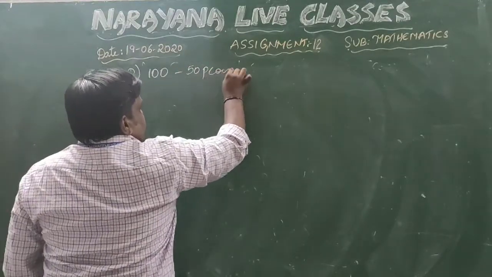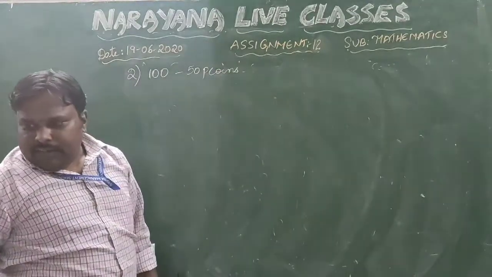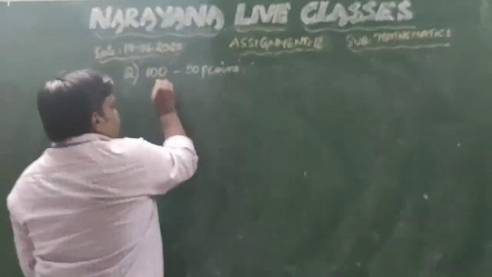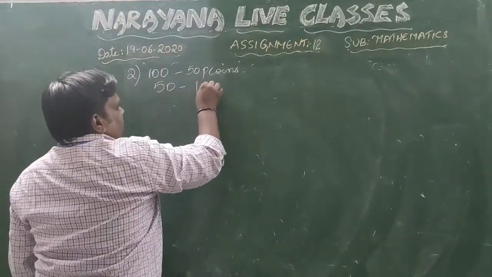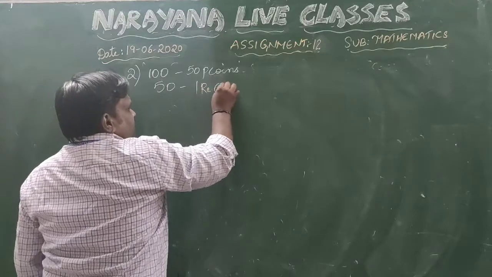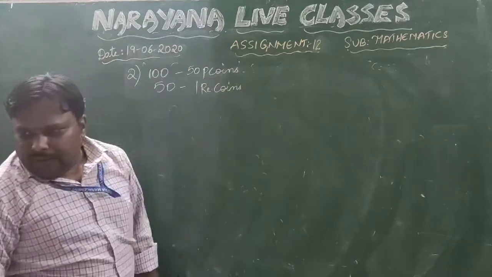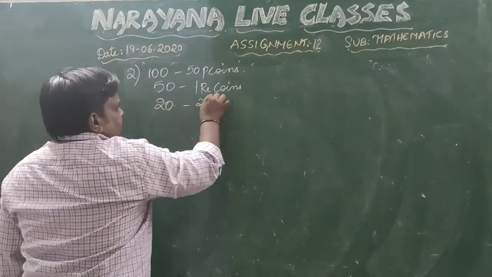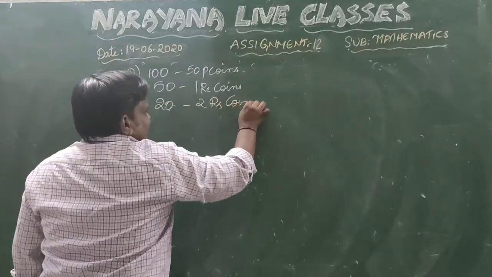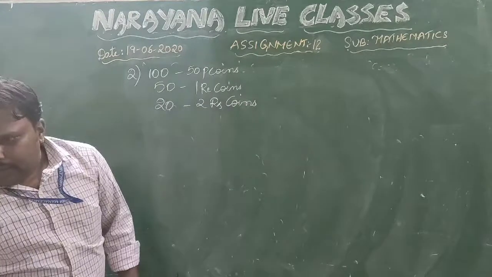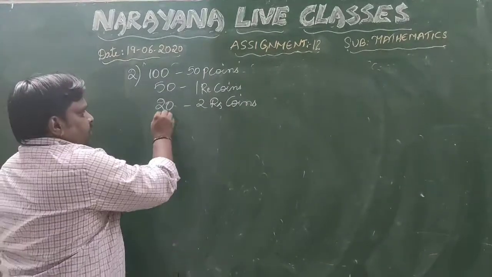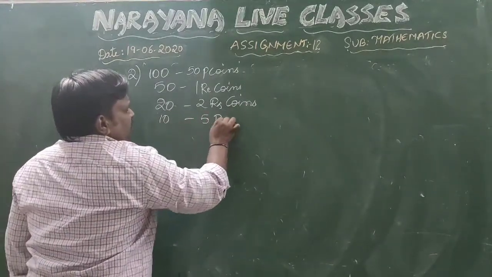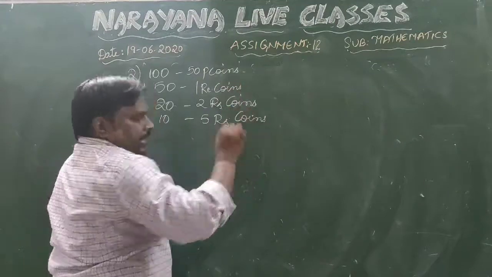Next, 50 1 rupee coins. 22 rupee coins. And next one is 10 5 rupee coins. This is what a piggy bank contains.